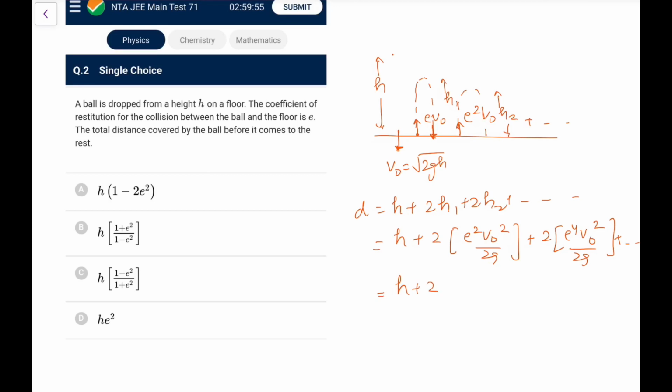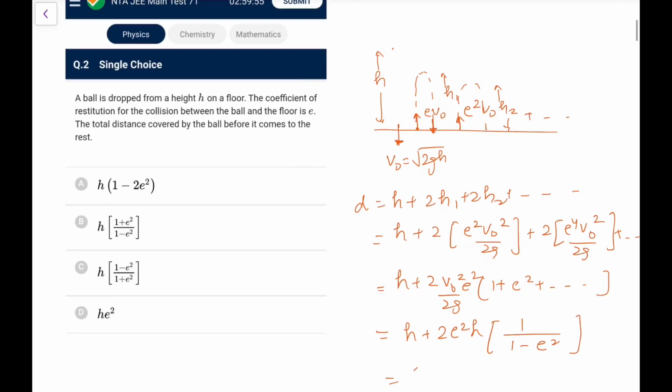So we have h plus 2, and I can take v naught square by 2g and e square as common. So it would be 1 plus e square plus e to the power 4 and so on, an infinite GP. And v naught square is 2gh, so it is basically h plus 2 e square h times the infinite GP sum, 1 upon 1 minus e square. So taking the LCM, it would be h minus h e square plus 2 e square h upon 1 minus e square. So it comes out as 1 plus e square upon 1 minus e square times h. So go for b1, not c1, be careful, the 1 plus is above, so it would be b1. Next one.